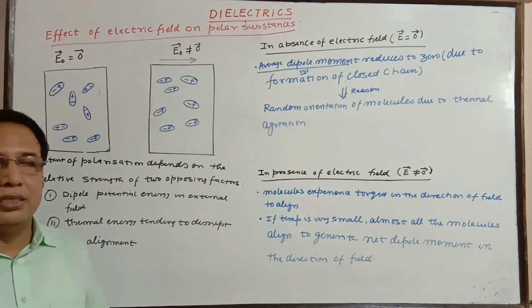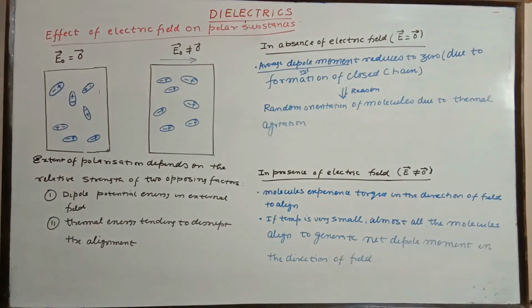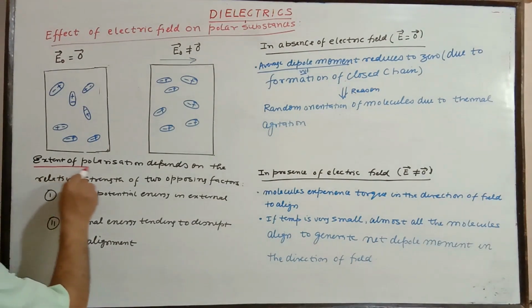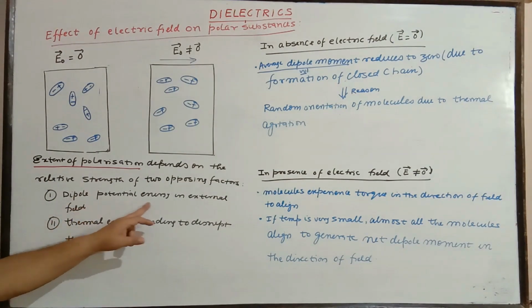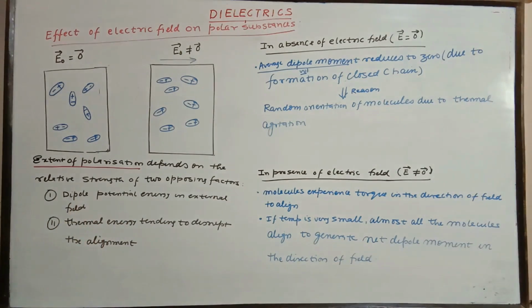The extent of polarization depends on the relative strength of two opposing factors. The first is the dipole potential energy in the external field, which has a tendency to align the dipole, and the second is thermal energy, tending to disrupt the alignment. These two are opposing factors.